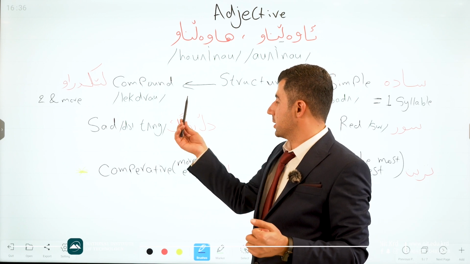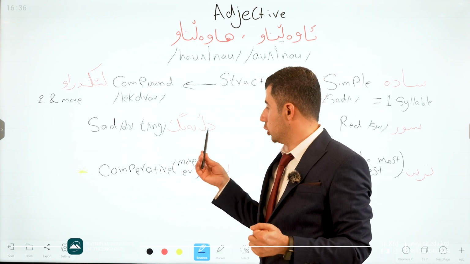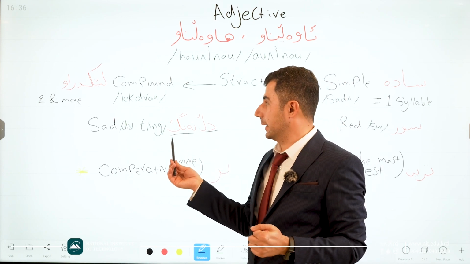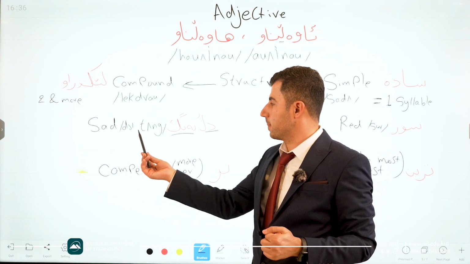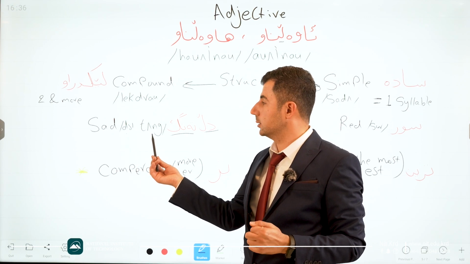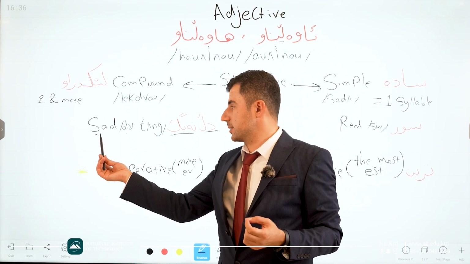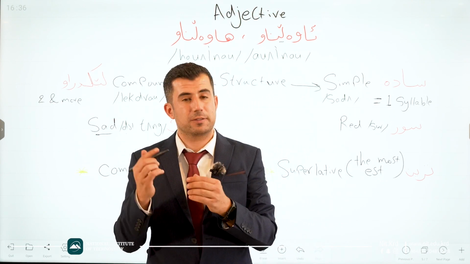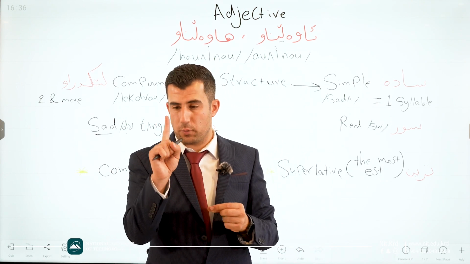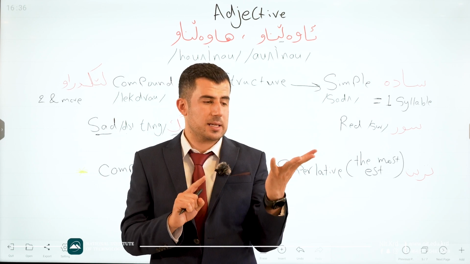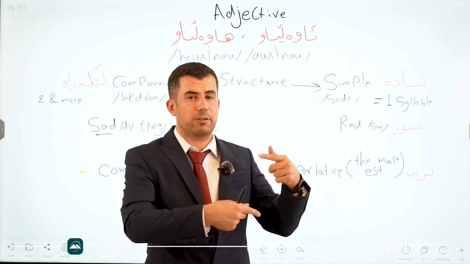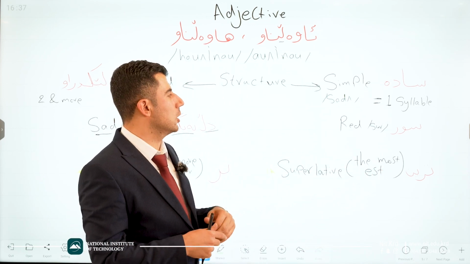Good. For example, dull tongue, in the Kurdish language we have more than just one syllable. Dull tongue, which is an adjective, but in English it's just sad. It is possible for an adjective in Kurdish to contain just one syllable, but when we translate it to English it becomes more than one syllable, and vice versa, from English to Kurdish. Good.